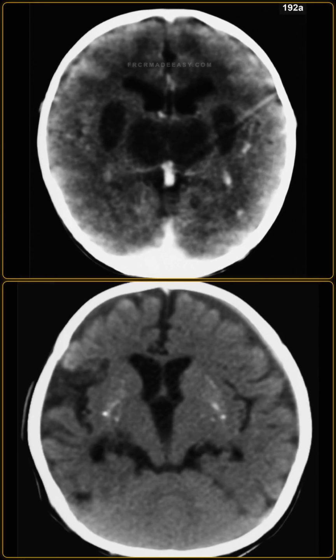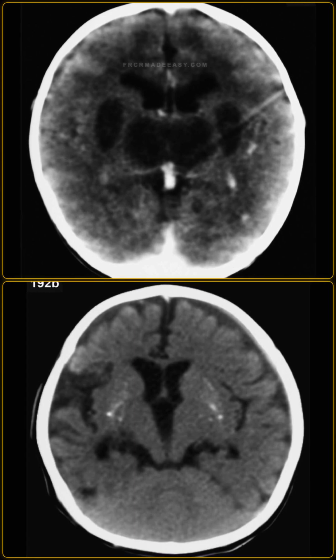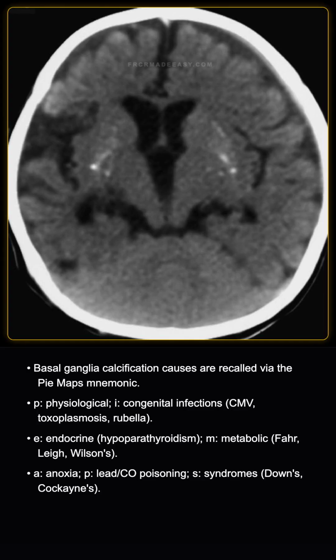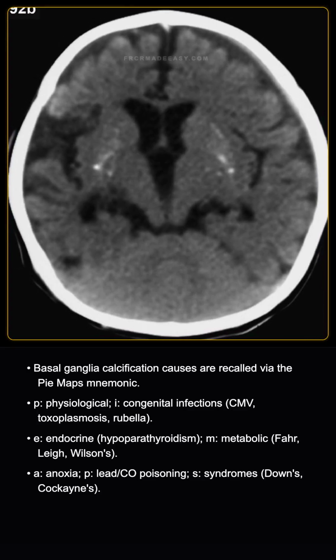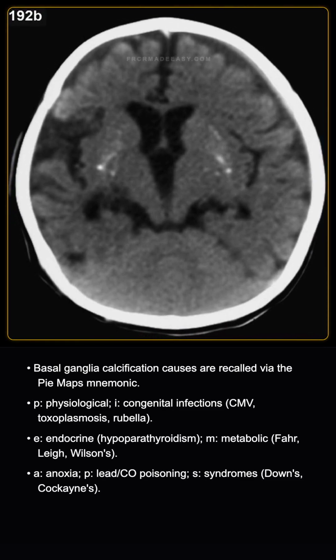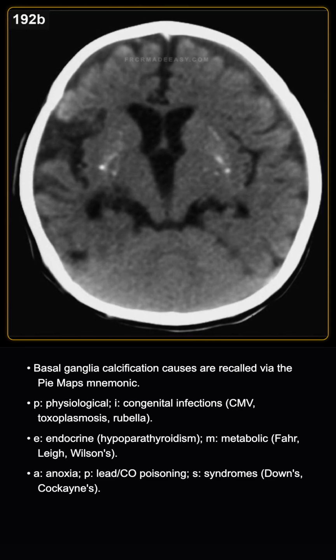Describe the differential diagnosis for high-density or calcified basal ganglia and provide a helpful memory aid. High-density or calcified basal ganglia can be recalled using the mnemonic PI maps. P stands for physiological calcification, while I represents congenital infections like cytomegalovirus, toxoplasmosis, and rubella.